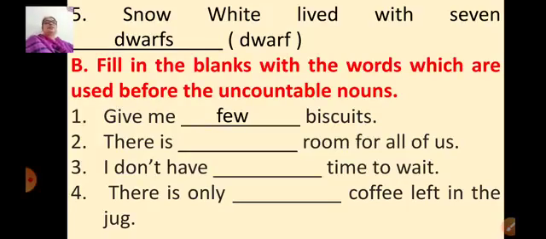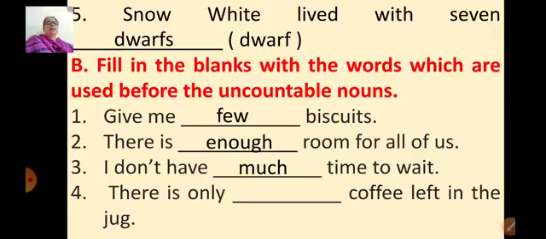There is dash room for all of us. Here we'll write: there is enough room for all of us. I don't have much time to wait.